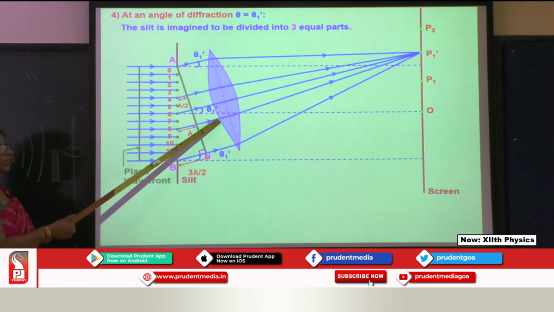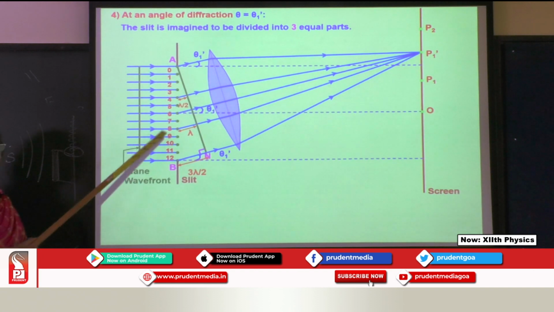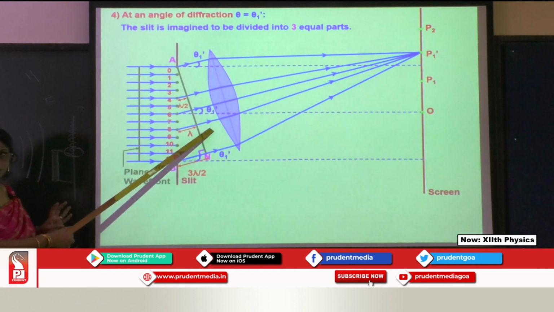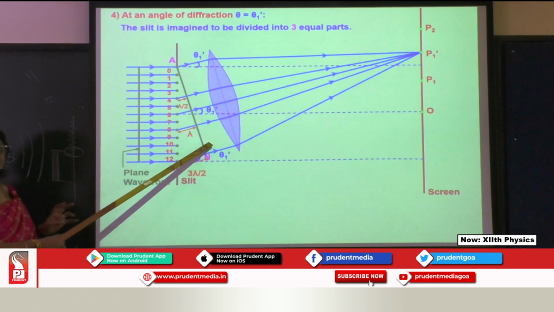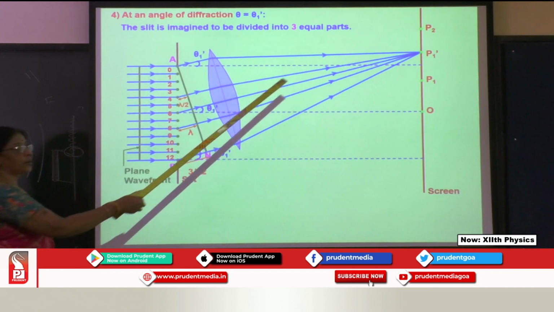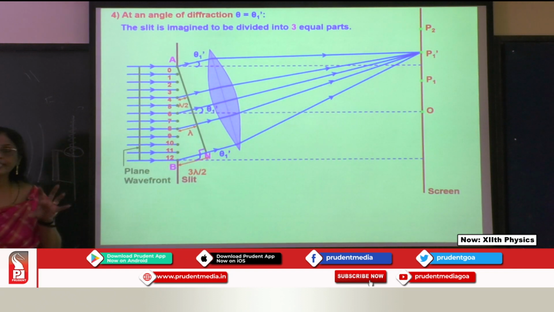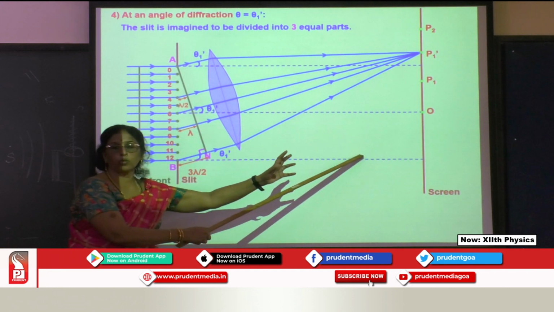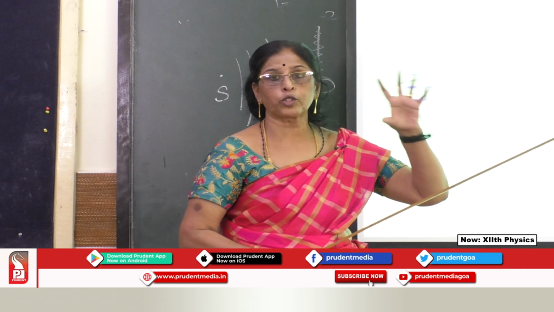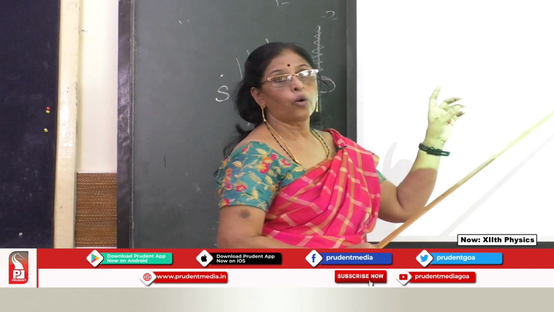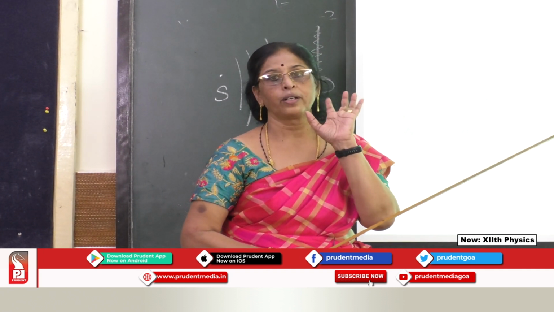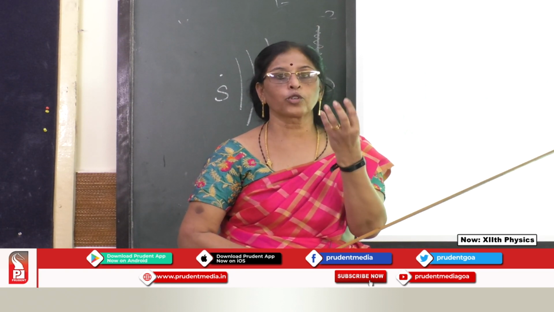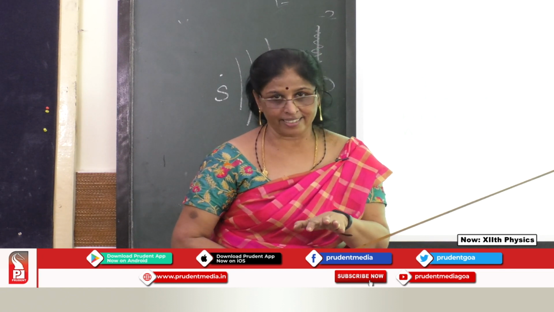So the first 2 cancel each other, because 12 divided by 3 is 4. So 4 crests cancel 4 troughs in the second group, and the 4 crests in the third will give rise to a bright spot. But what will be the intensity? When all 12 wavelets go to the center O, it gives a bright spot of 12 wavelets. But now only 1/3 of it is going, only 4 wavelets. So it becomes slightly dimmer. So the intensity decreases. Is it clear?